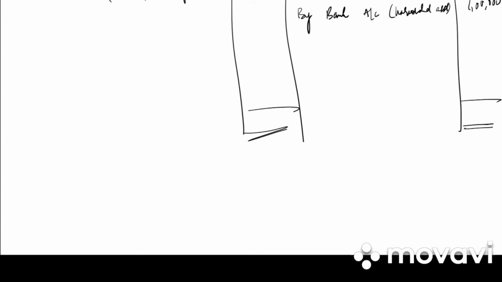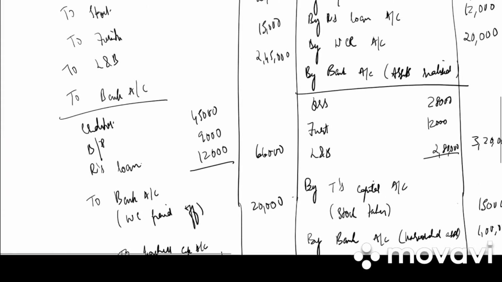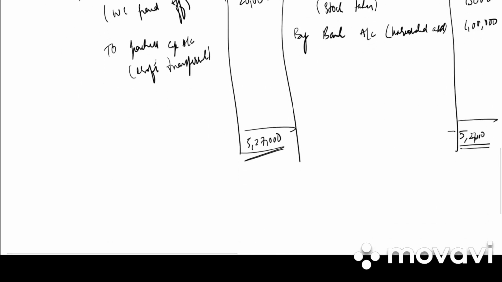Last we need to total our realization account. Credit side total is more, that is 5,27,000. So to partners capital account, in bracket profit transferred. What is the balancing figure? 5,27,000 minus 66,000, 20,000, 30,000, 20,000, 15,000, 2,45,000. Balancing figure is 1,31,000. We have DGT's capital account. It is equally, so 43,667, 43,667, 43,667.